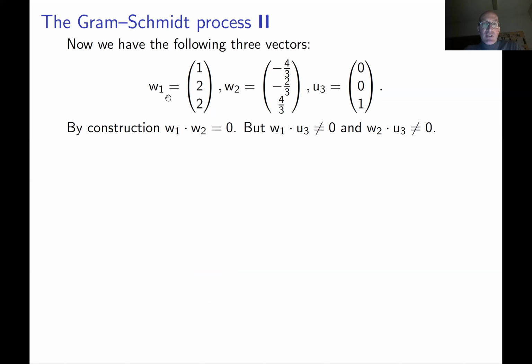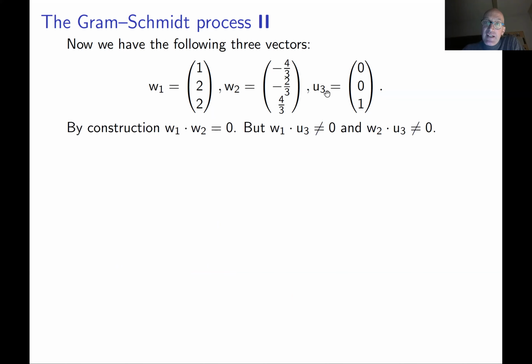Yeah, by construction, W1 dot W2 is 0, but you can check W1 dot U3 is not 0 and W2 dot U3 is not 0. So, for example, if this vector U3 is orthogonal to the first two, we're done. But it is not. So we have to adjust it in absolutely the same way as what we did with vector W2.